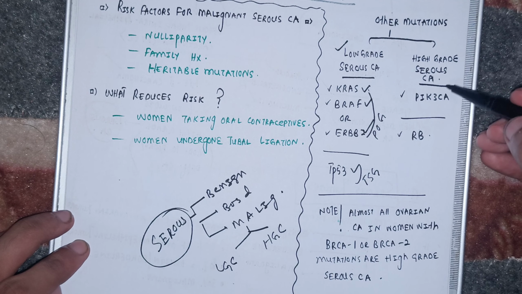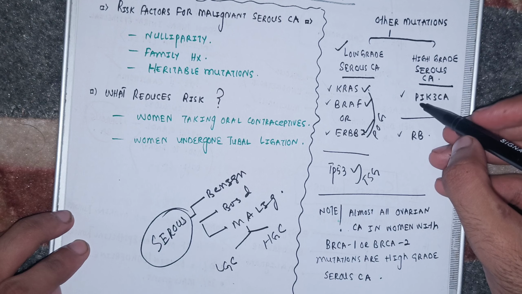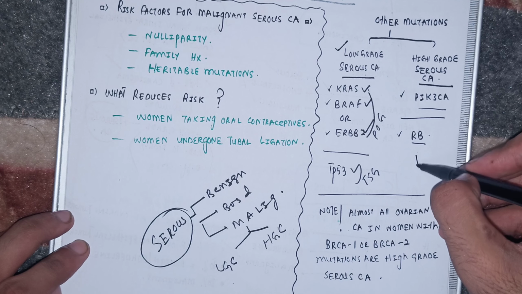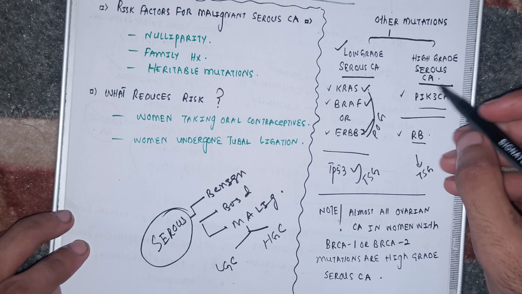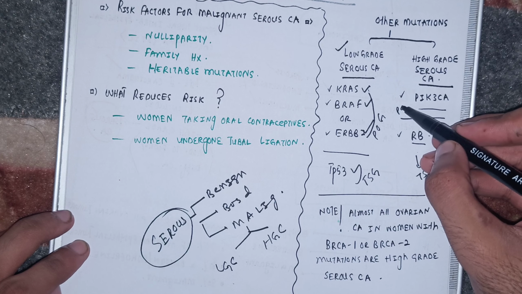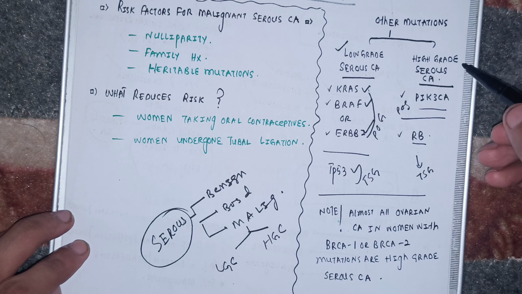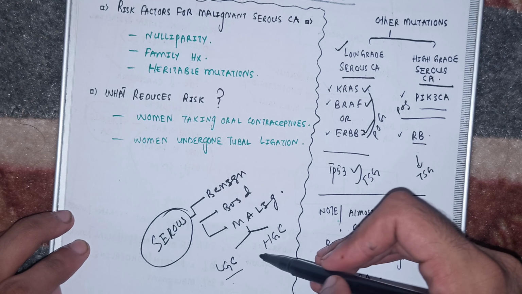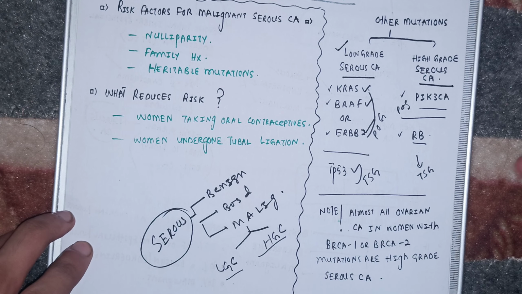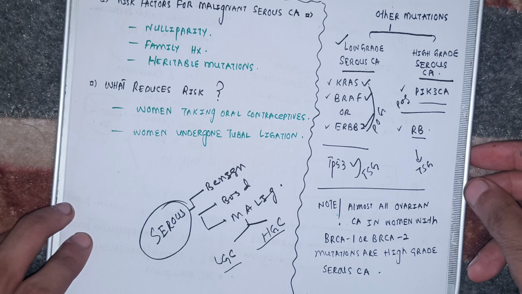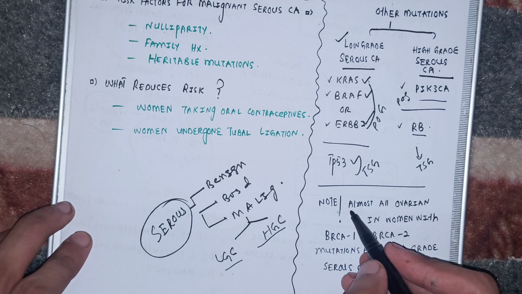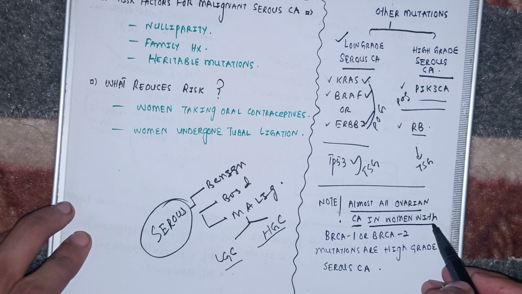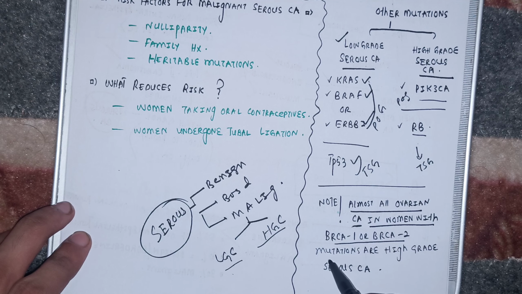And what about the high grade serous carcinoma? The mutations are present in the PIK3CA gene and the retinoblastoma gene. Retinoblastoma is a tumor suppressor gene and PIK3CA is a proto-oncogene. So now you see what type of mutations are present in the low grade serous carcinoma and the high grade serous carcinoma. And one very important thing you need to note here, beta, almost all ovarian carcinoma in women with BRCA1, BRCA2 mutation are high grade serous carcinoma.